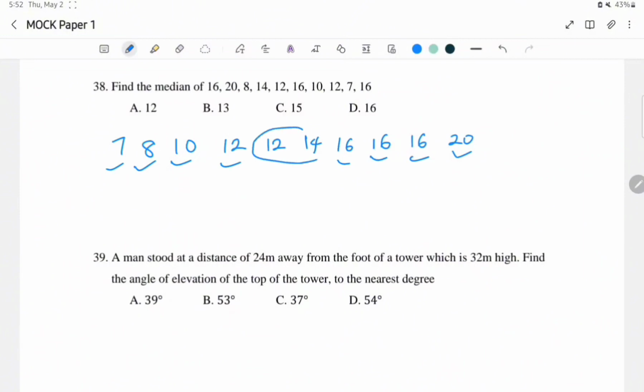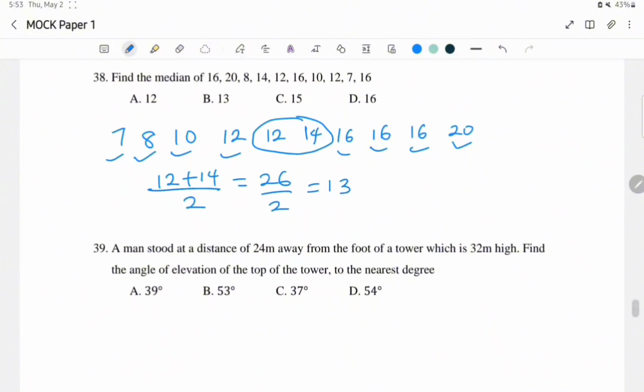So you can see that we are left with 2 numbers. In such cases, we add the 2 numbers and divide by 2. So that's 26 over 2, which is 13. So the median is 13, option B.